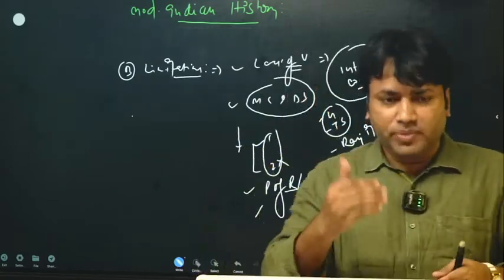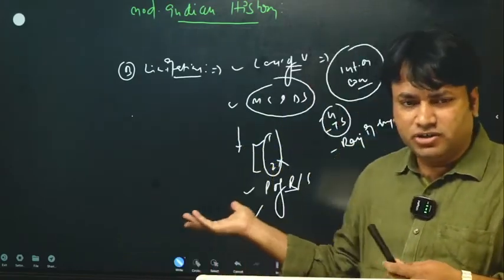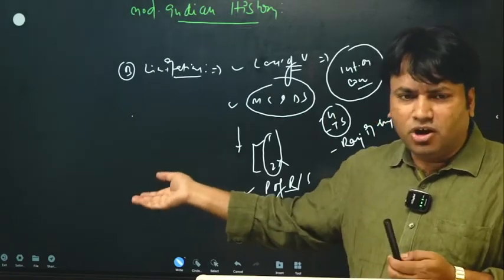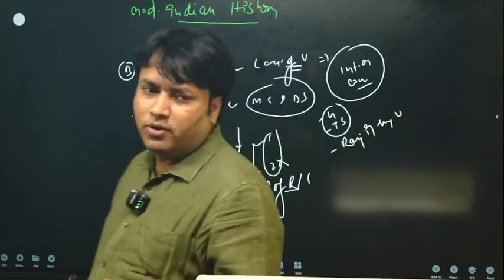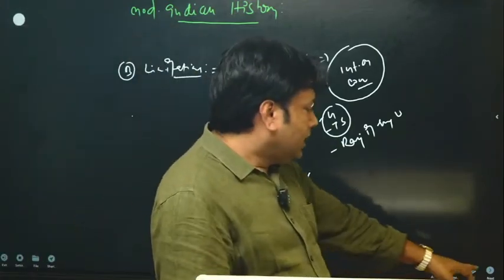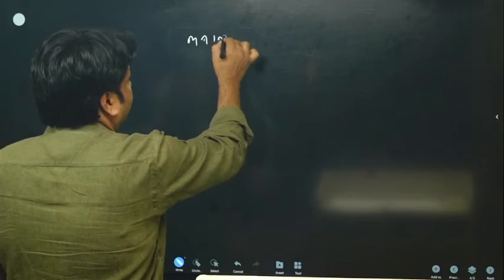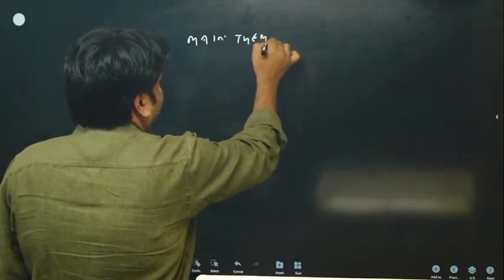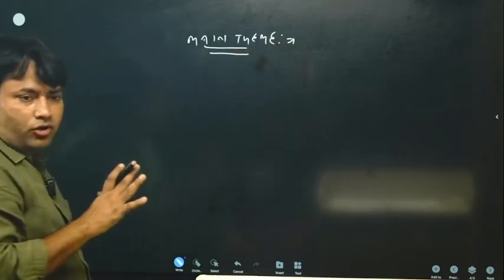So this was the reason that you have to discuss in your answer. And finally, you can write a very short conclusion, or you can skip the conclusion also. So this is the very format of the question which we are discussing. Now I am going to discuss with you the main theme about the same question. So whenever you are practicing answer writing, always try to follow this strategy.